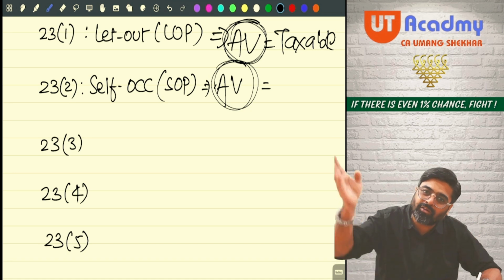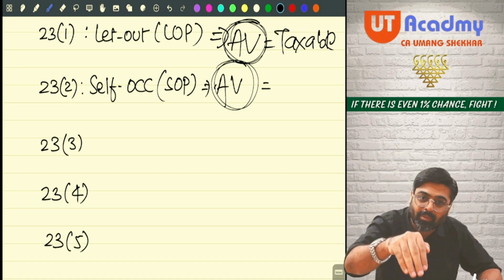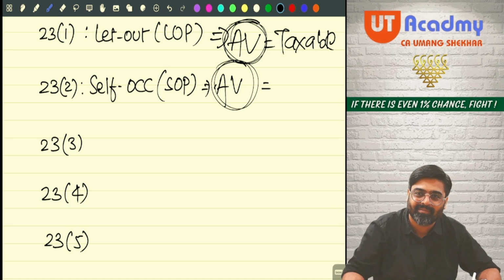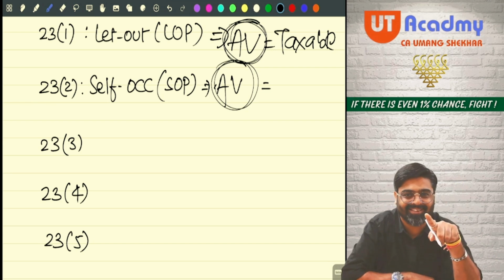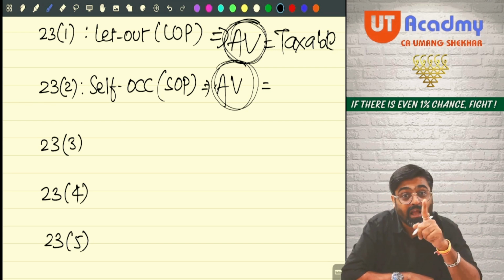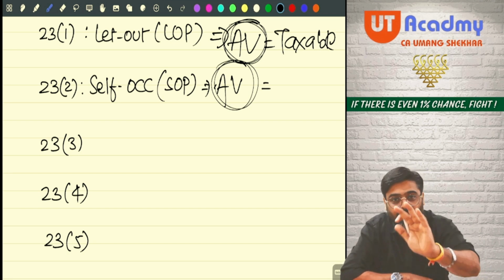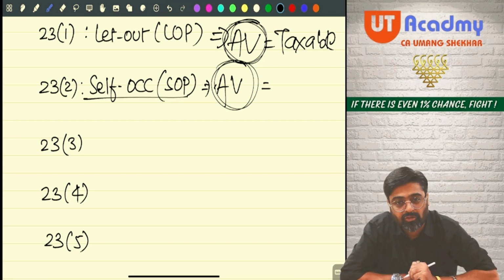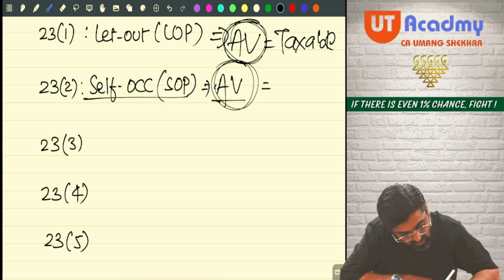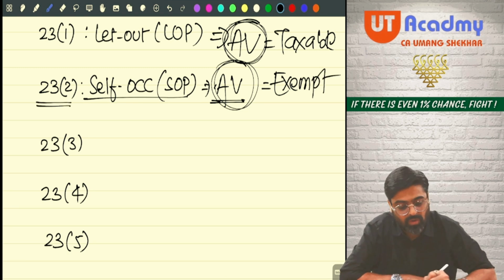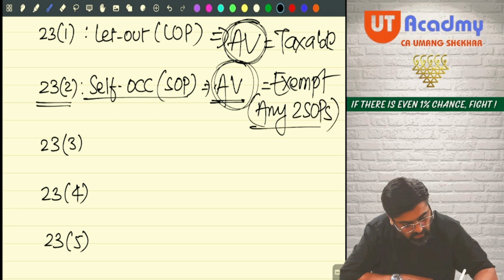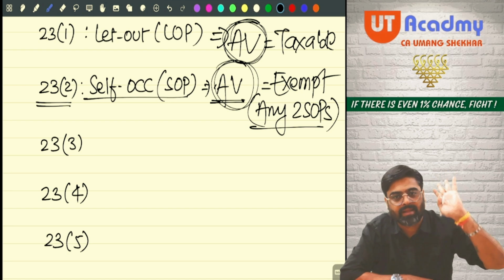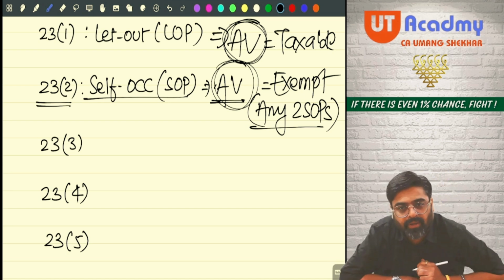Now the assessee is calling all his properties as SOP. Even those properties which he has actually let out. So giving the exemption for all the SOPs will be dangerous. Yes or no? So the government has put a restriction. What the government is saying is that out of all the SOPs, the annual value will be exempt under section 23(2) for any two SOPs. And the option to take that exemption is given to you. You decide which two SOPs' annual value is exempt.